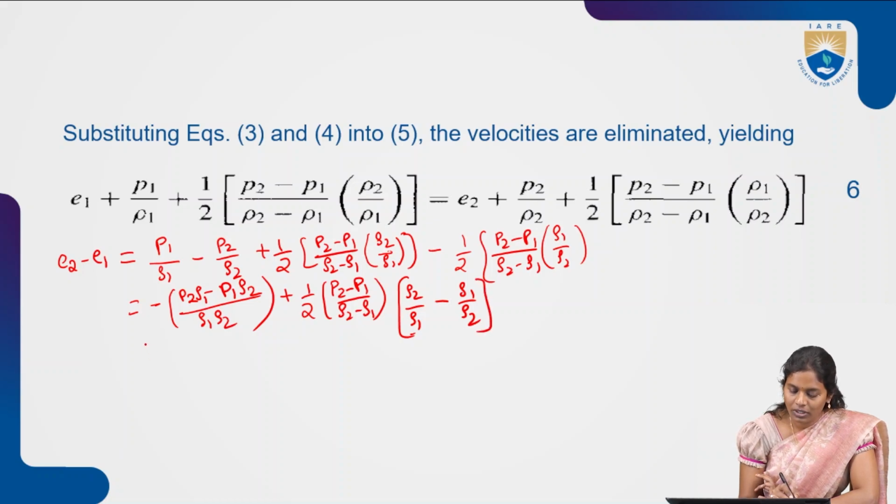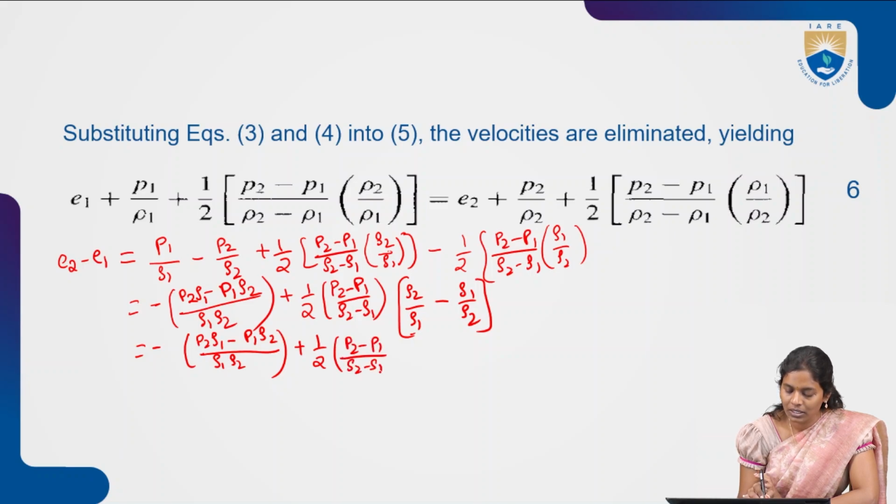Further, we can write P2 rho 1 minus P1 rho 2 divided by rho 1 rho 2, plus half into P2 minus P1 divided by rho 2 minus rho 1, and now this one we can write as rho 2 square minus rho 1 square by rho 1 rho 2.